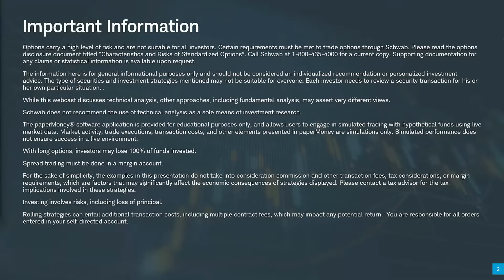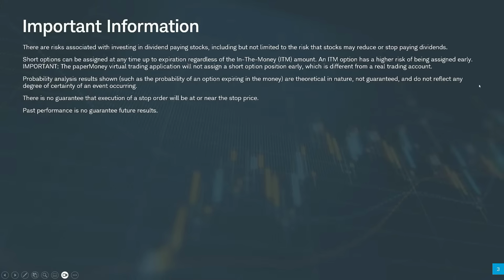But before we get started, let's dive into some important disclosures here that options carry a high level of risk and are not suitable for all investors. The information that we're going to cover is for informational, educational purposes only, should not be considered any type of recommendation or advice. We are also going to go through the paper money application. It does have some differences between the live side and paper, so keep that in mind as well.